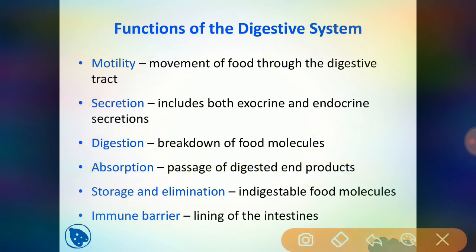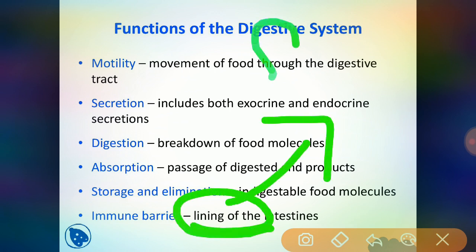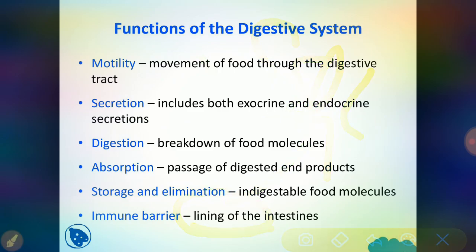Then coming to storage and elimination. Whatever food is needed for the human body is stored by the digestive system, and the indigestible food is sent to the elimination part. Then the immune barrier is one of the functions of the digestive system, especially the lining of both the small intestine and the large intestine. These are the 6 functions of the digestive system.